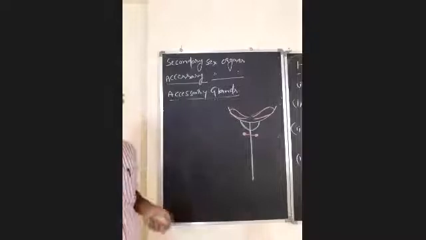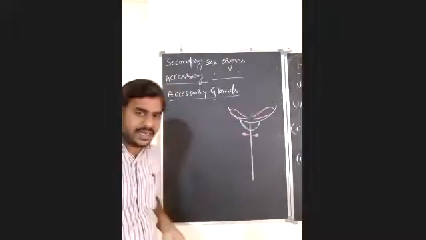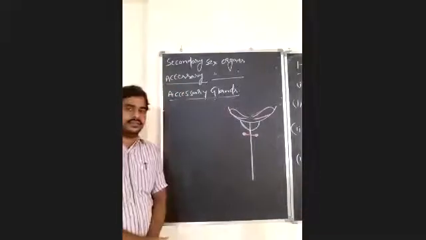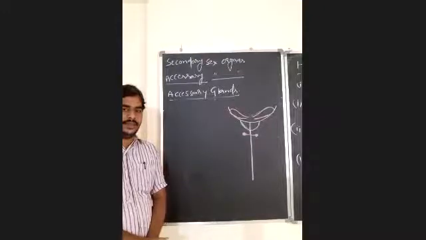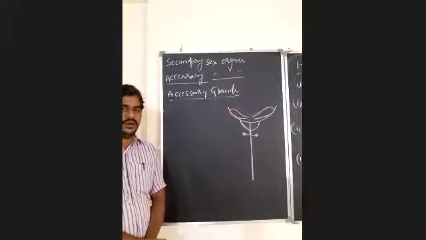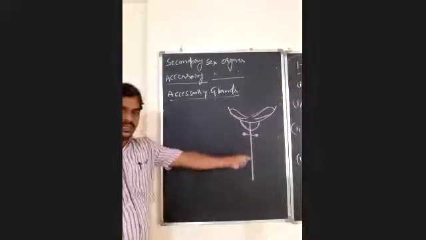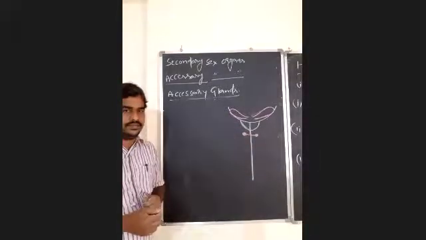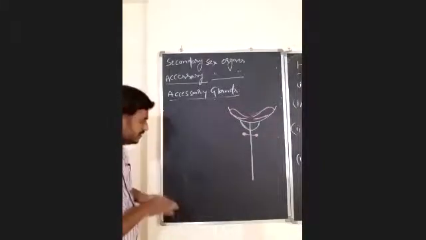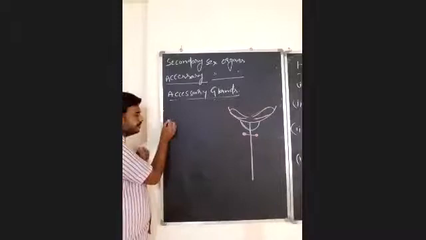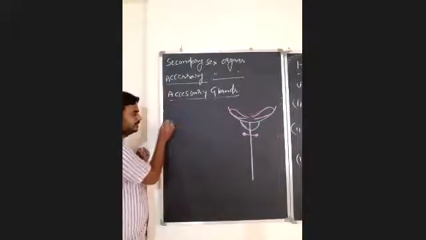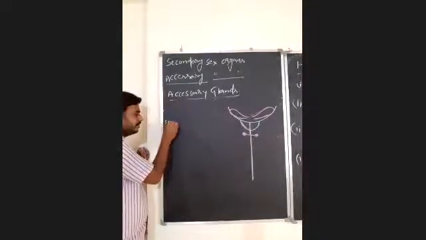What is seminal plasma? The liquid or fluid part of semen is known as seminal plasma. Seminal plasma is secreted by accessory glands, and the solid part in the semen is spermatozoa. See just once. What is semen? Semen is nothing but spermatozoa